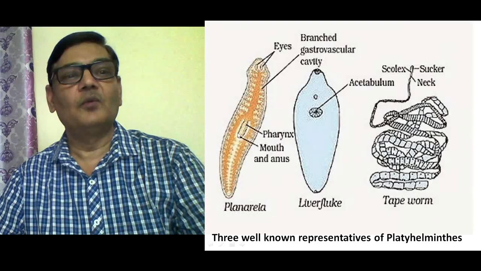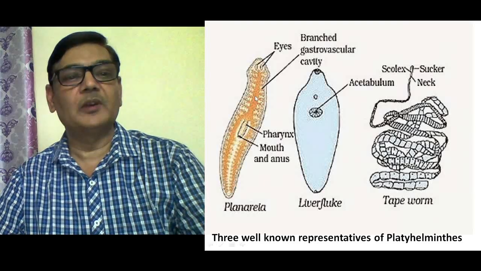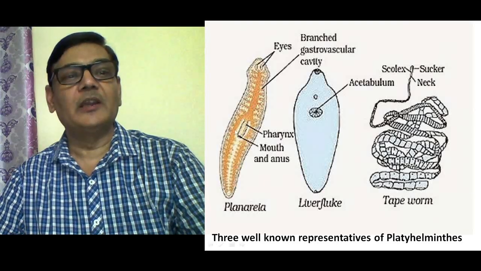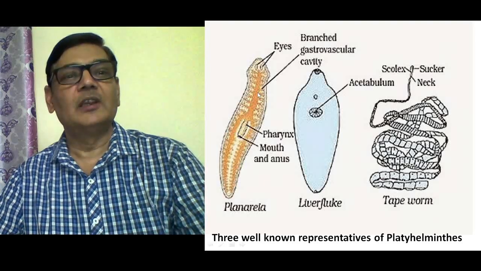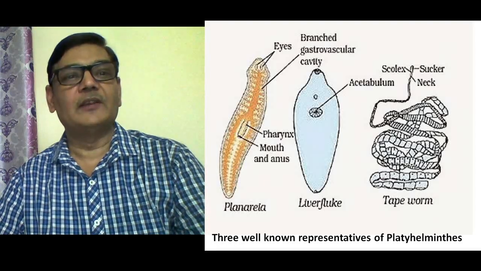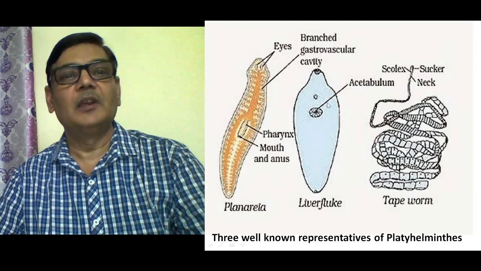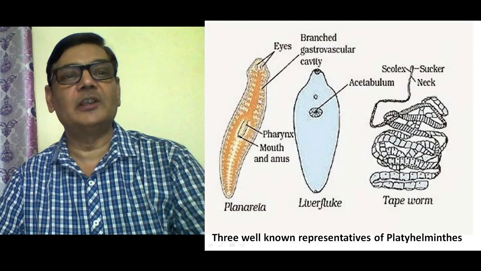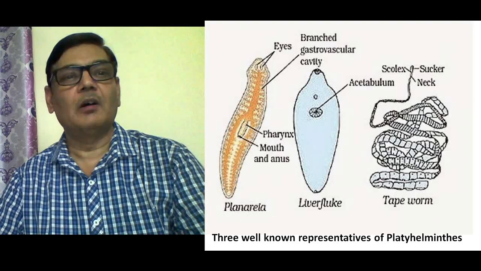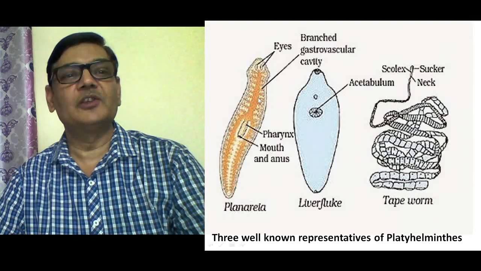See, these are three well-known representatives of phylum Platyhelminthes. This first one is a planarian animal. This one is a free living animal. Its body is long, and although it is not much clear in this figure, these animals are flat. All the animals which belong to this phylum have a flat body. That is why the name of this phylum is given as platy. Platy means flat, and all these animals are actually helminths, including nematodes. So platyhelminths comprise only those animals which have a flat body.